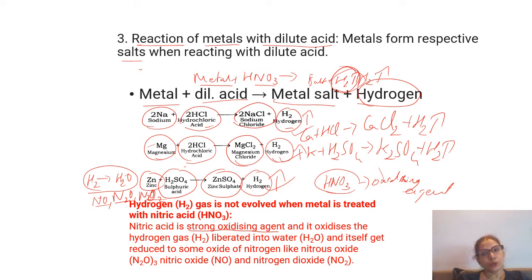So this should be your answer when they ask you, why does a metal not release hydrogen gas when it reacts with nitric acid? Whereas with hydrochloric and sulfuric acid, they give out hydrogen gas. Got it? So you should know this. I have given it in red because it is very important. This definitely you can have a question on. Now let's go and see the next chemical property.